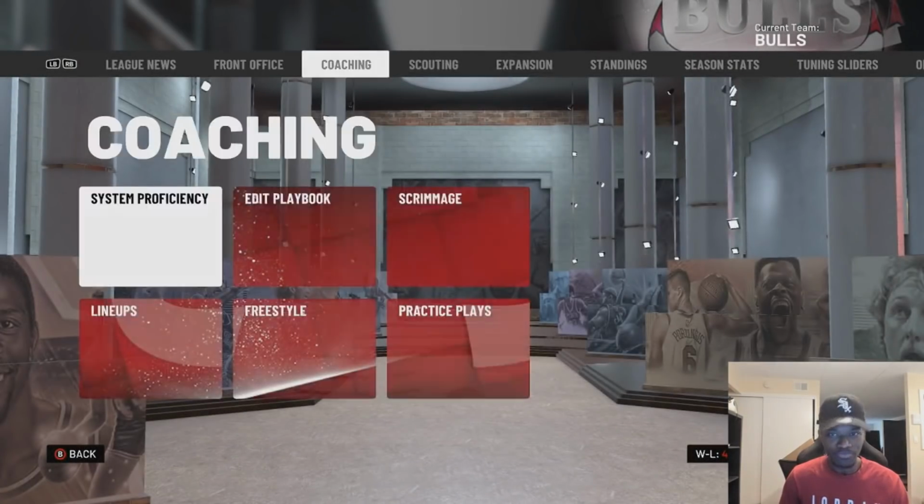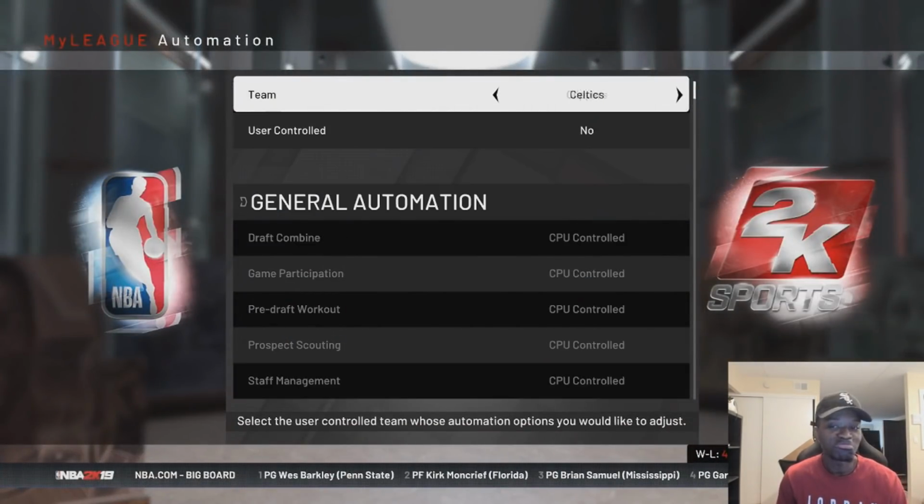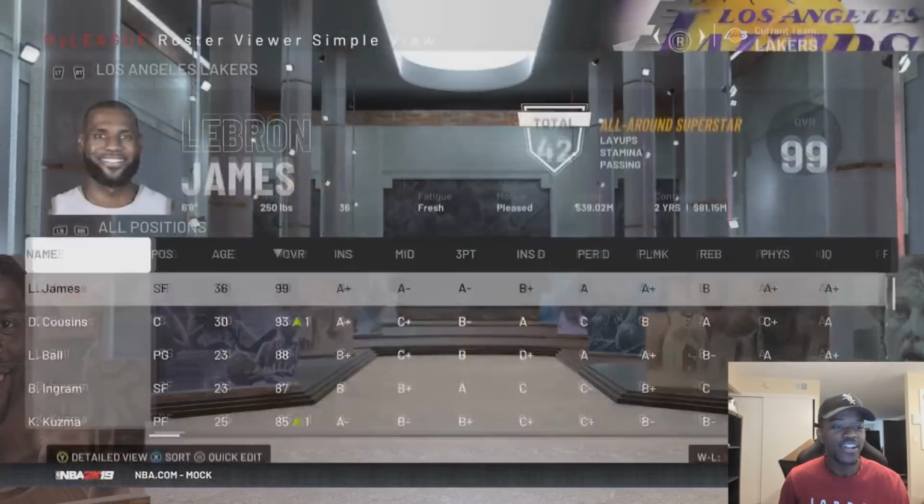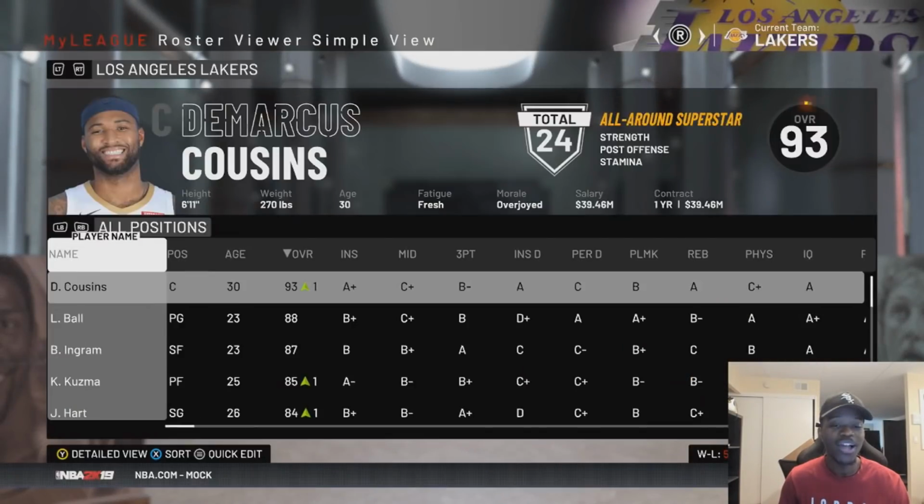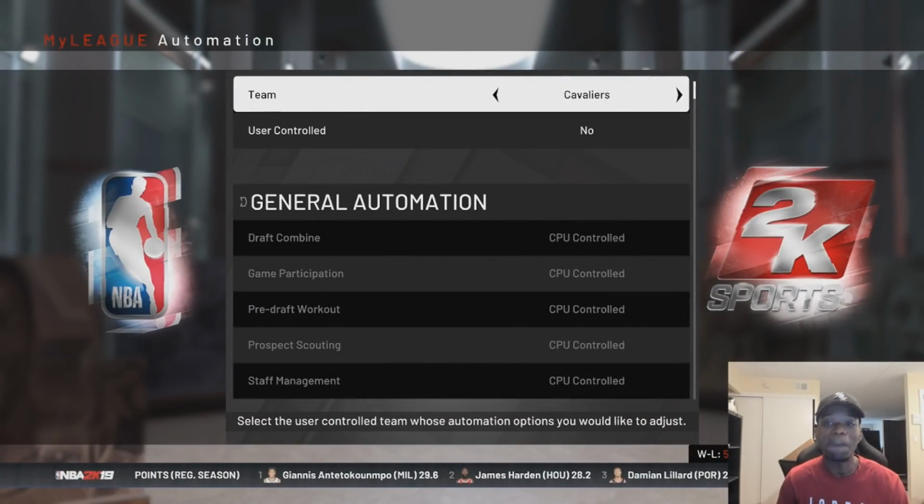What I'm going to do, I'm going to take control of the Lakers. Again, I just kind of want to see where LeBron would go. Same thing. No loyalty, LeBron. Where are you going to go? Go back over to the Lakers, and we will release LeBron James into free agency. Sorry, Lakers fans, but that's just how we doing it for the sake of the video, for the sake of the experiment.